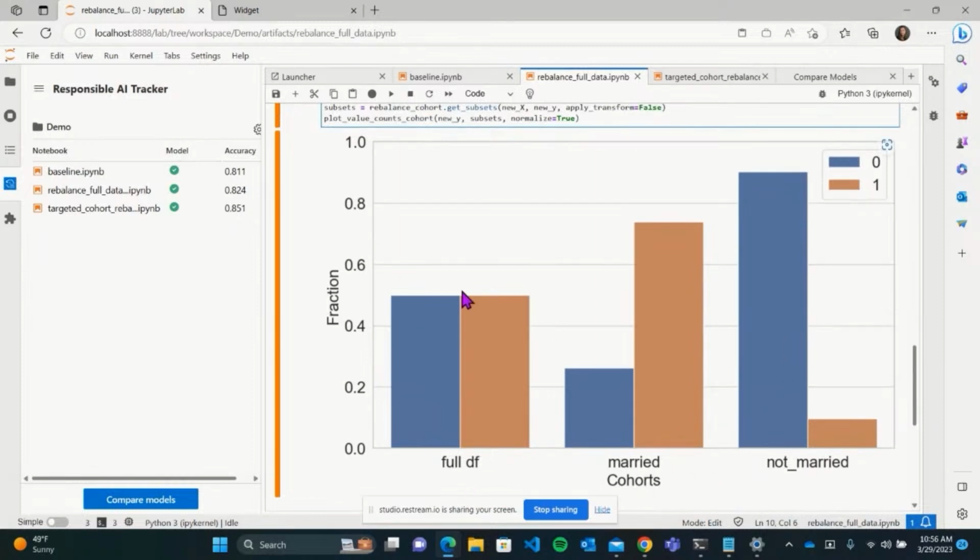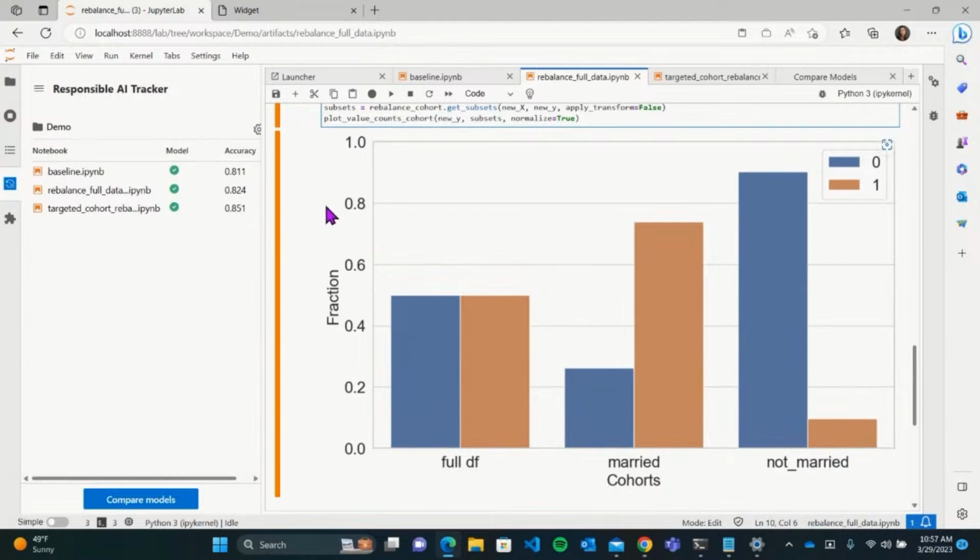Okay, so here we have our full data. Obviously, we did a rebalancing over the full data, so as expected, we have a very balanced full data set. But if we look at the merit cohort, we can see there's a bit more imbalance than before. That's because we have a lot more positive labels now. And that's probably because in the beginning, most of the positive labels were in the merit cohort, and so after the rebalancing, they came from the merit cohort. Compared to the not merit cohort, that's still very much imbalanced.